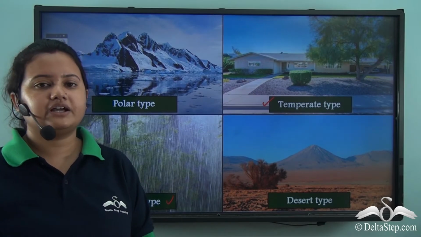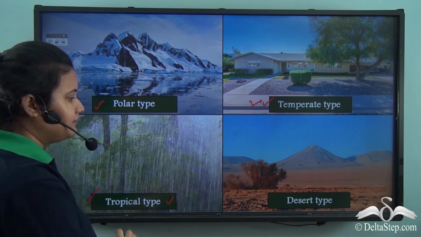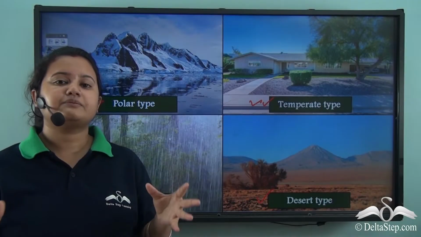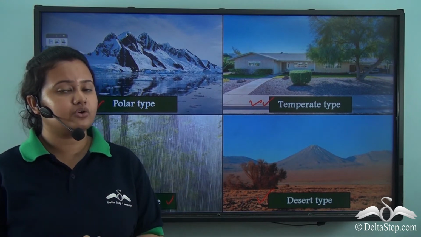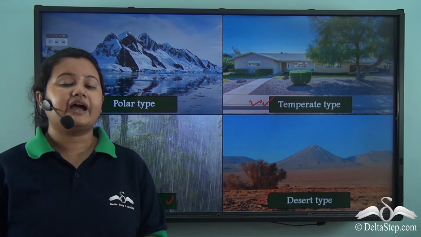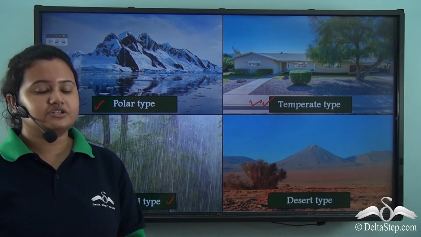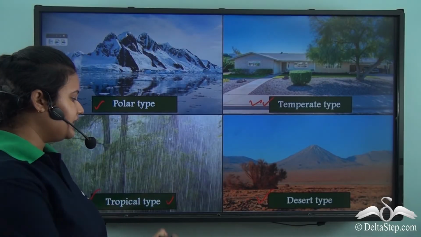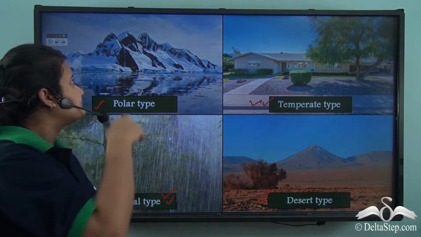Now, these atmospheric conditions like polar type, temperate type, tropical type or desert type prevail over a vast region and for a longer time period, and these atmospheric conditions have significant influence on the type of crop we grow, the type of food we eat, and what kind of clothes we wear. For instance, people living in polar regions usually wear warm, heavy woolen clothes, whereas people living in tropical countries usually wear light colored cotton clothes.